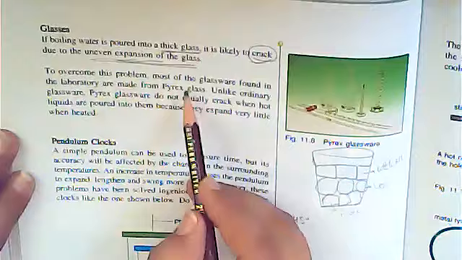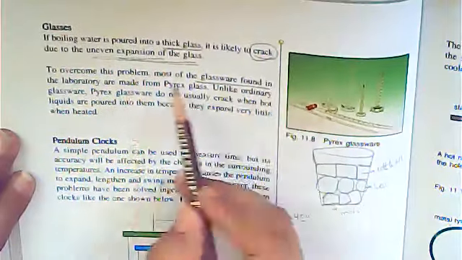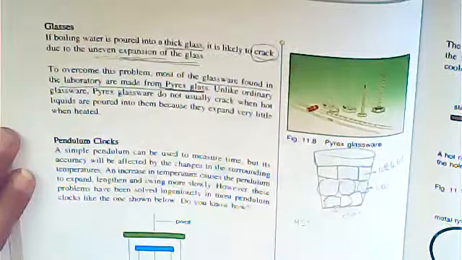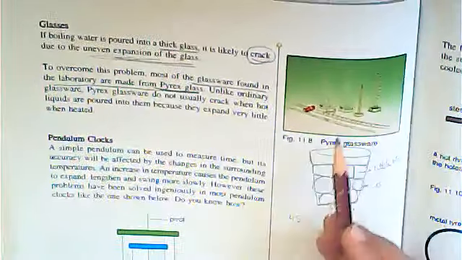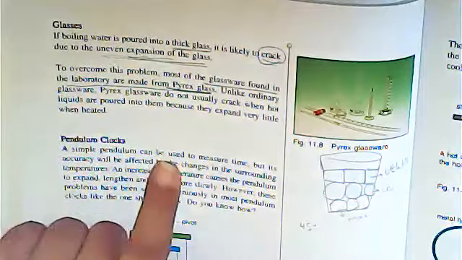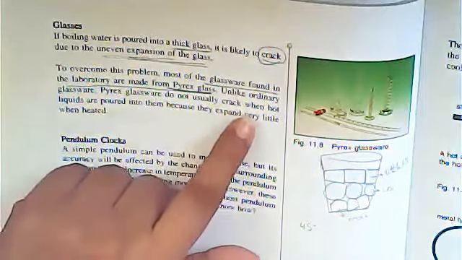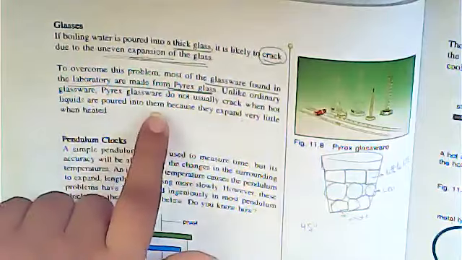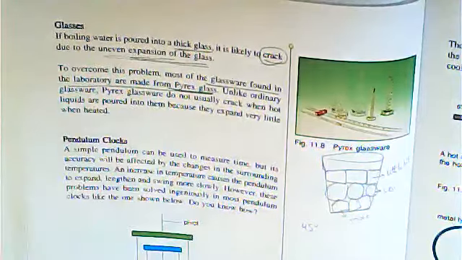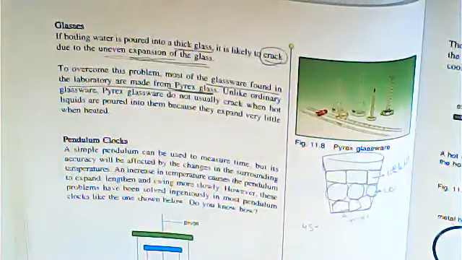So to overcome this problem, most of the glassware found in the laboratory is made up of pyrex glass. Okay, जितने भी laboratory equipments हैं, they are made up of pyrex glass. Unlike ordinary glasses, pyrex glass does not usually crack when liquids are poured into it, because it expands very little when heated.